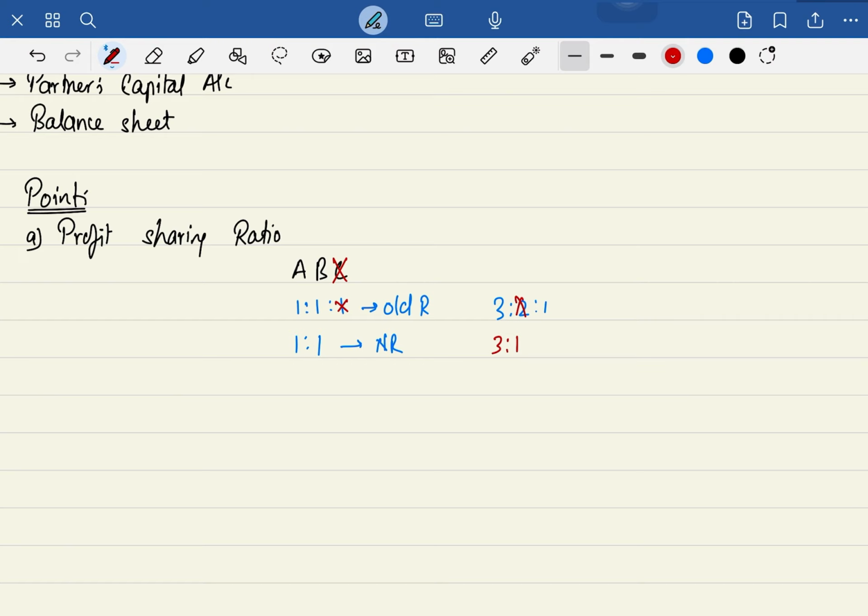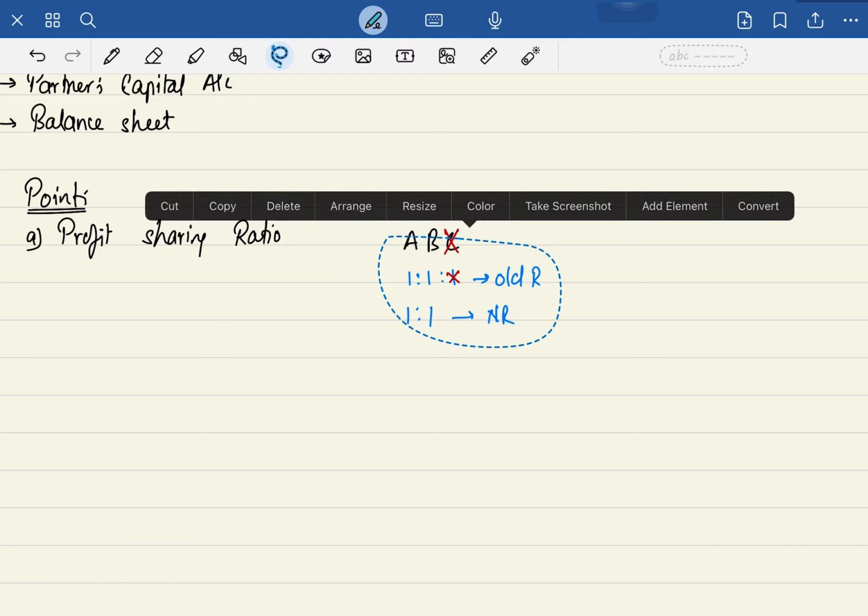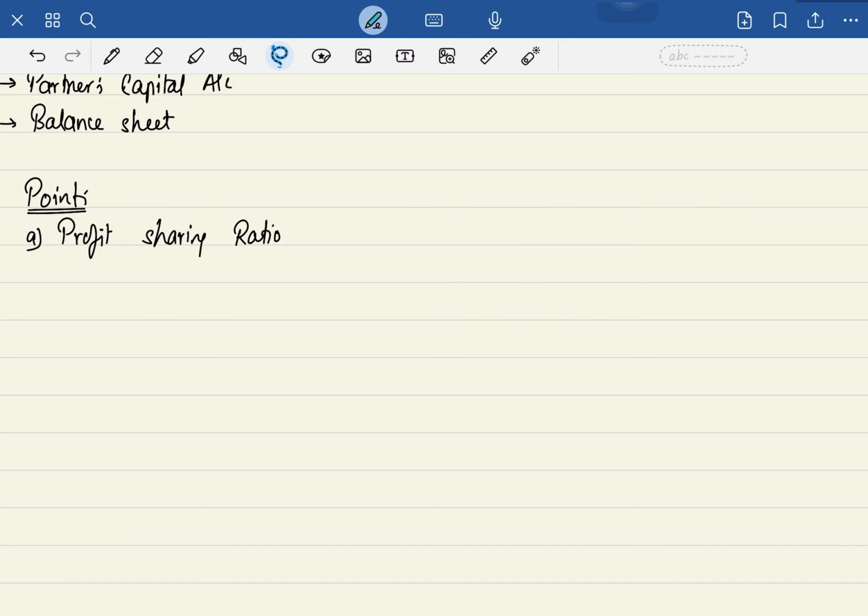Didn't understand? And if he is no more, so 2:1. So in any case, here the profit sharing ratio is very easy to calculate. Sure? But we'll be doing a couple of questions on that. As of now, you understood what it is? So the first point that you need to take care of in this question is the profit sharing ratio.